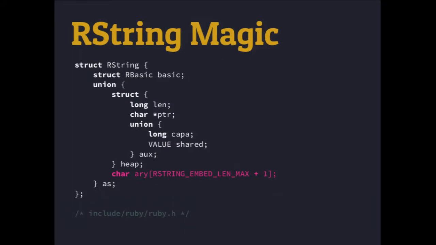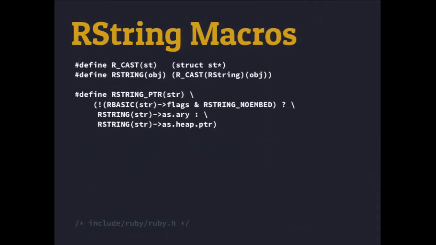Or if it's 23 or less, then we end up saving the array directly into the object itself. You can imagine that if you're writing code to retrieve this value, that could be pretty hairy, right? So we're going to end up using a macro instead. Let's start towards the middle. We're using an RString pointer macro.